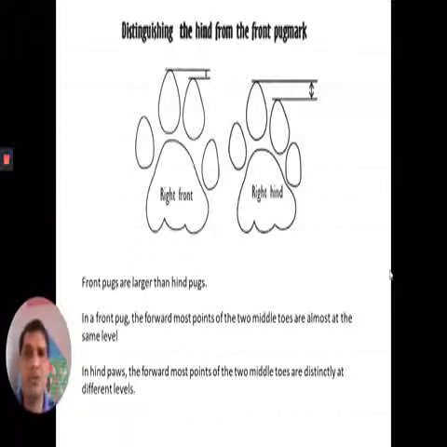And then, how to distinguish the hind pug mark from the front pug mark. Front pug marks are larger than the hind pug marks. In the front pug mark, the forward most points of the two middle toes are almost at the same level. In the hind pug marks, the forward most points of the two middle toes are distinctively at different levels.